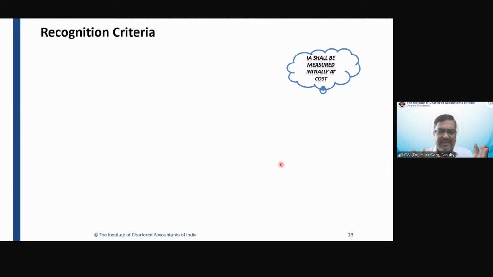In your examination, the question will give you some sort of intangible asset, okay? And the question is giving you the hint that it is a non-physical substance, so you will be able to understand it is a non-monetary asset. And the question is also telling you that the fair valuation of the customer list or market share is rupees 50 crores.